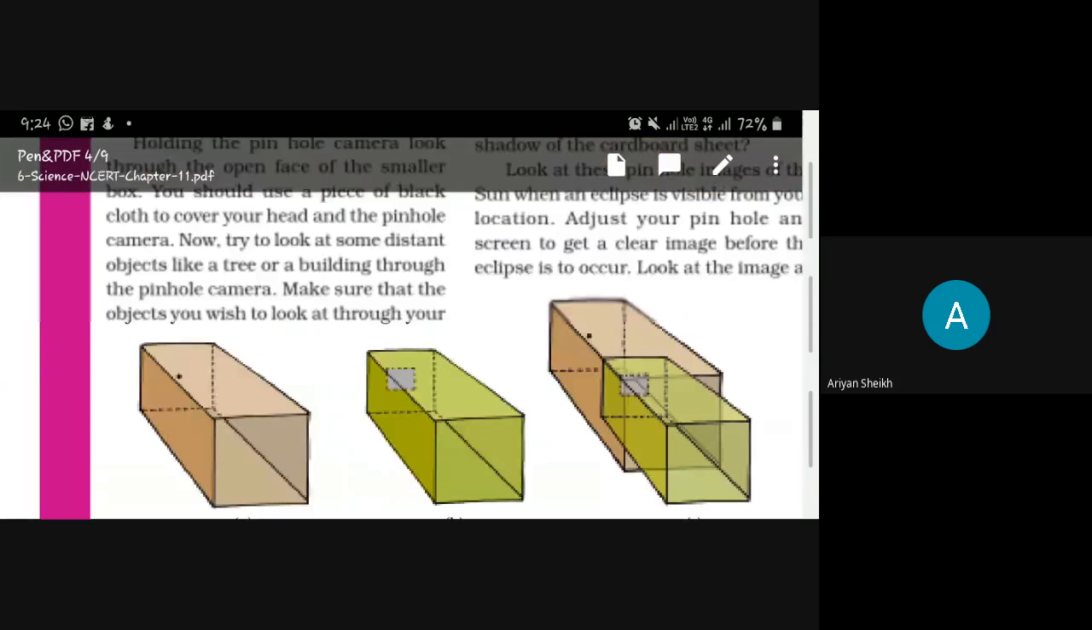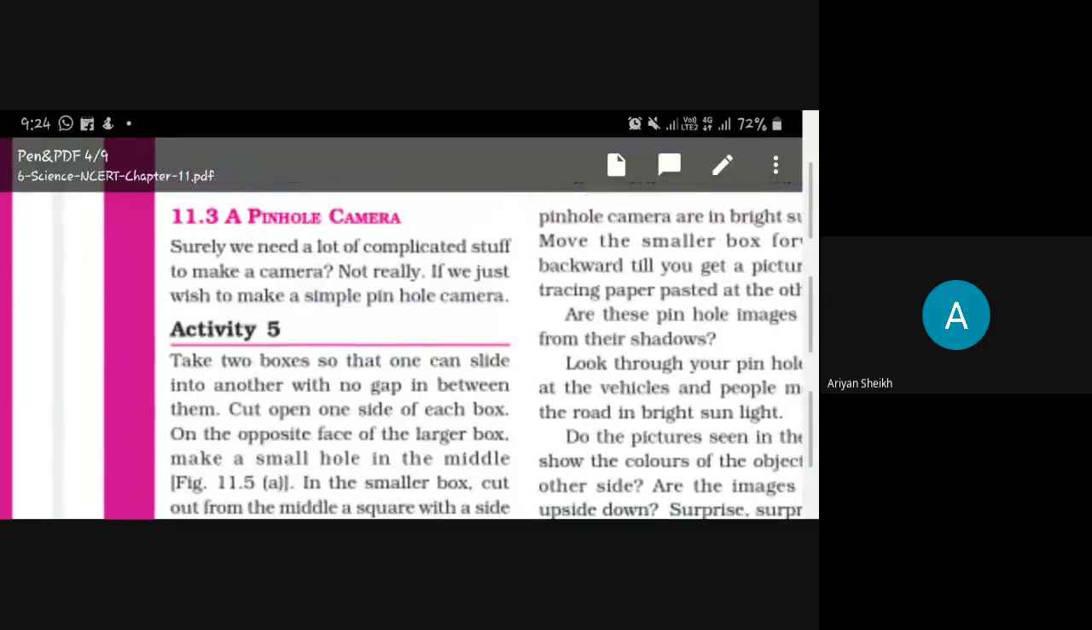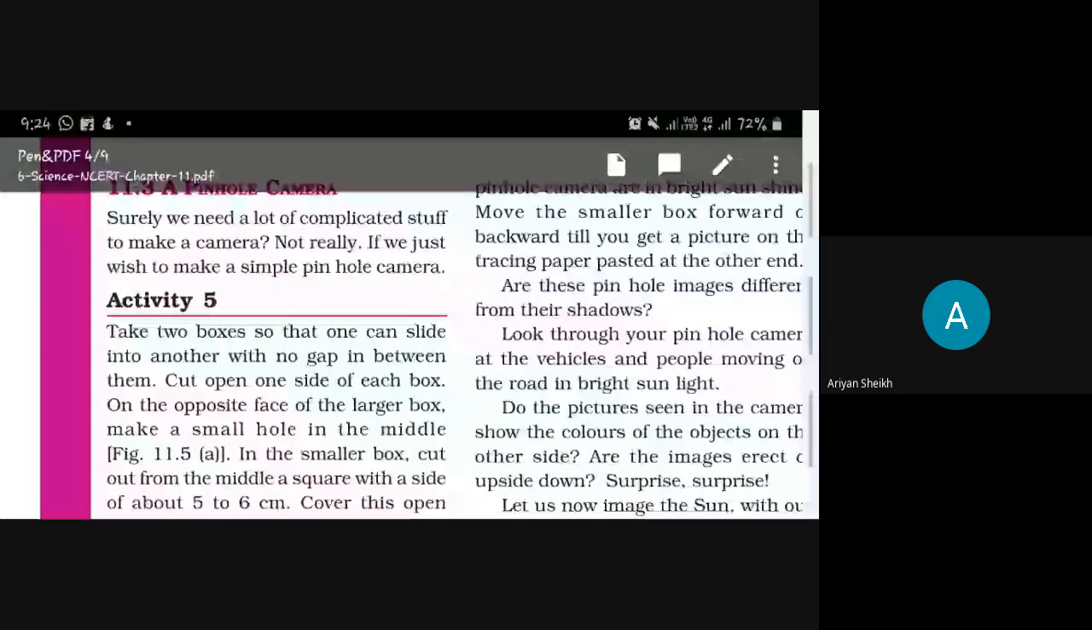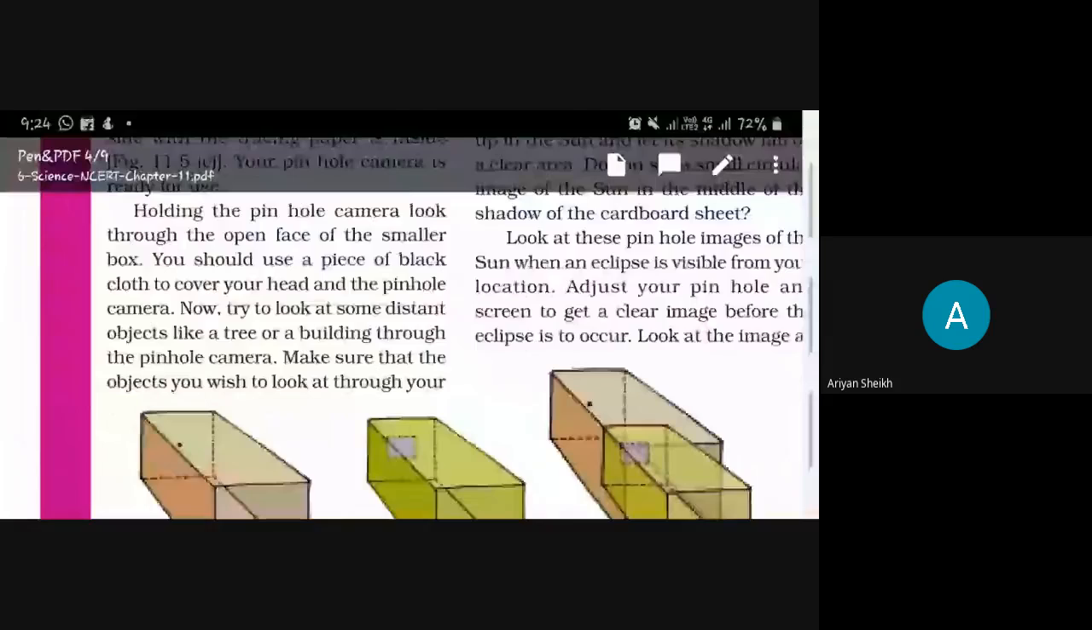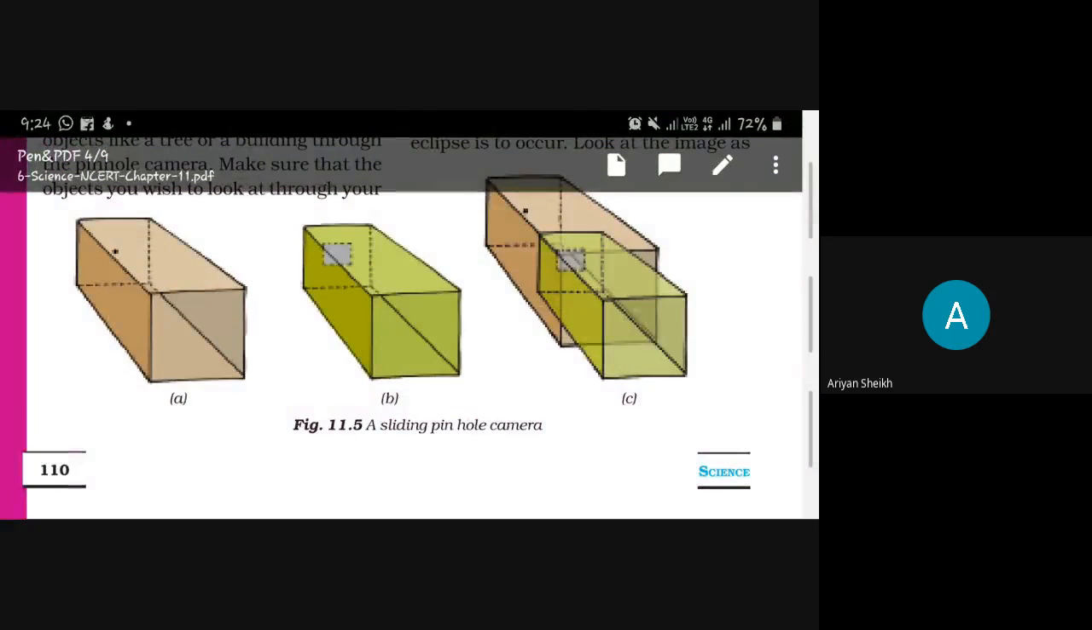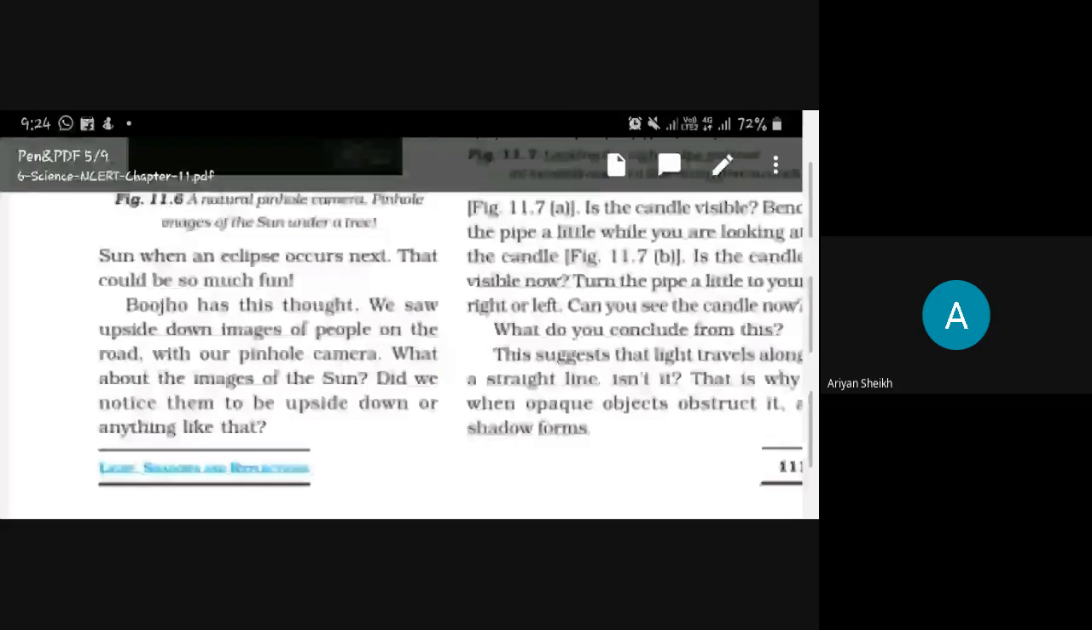Tomorrow we will see activity number 5, and we will make a pinhole camera with the help of a box. Okay, this is the pinhole camera.